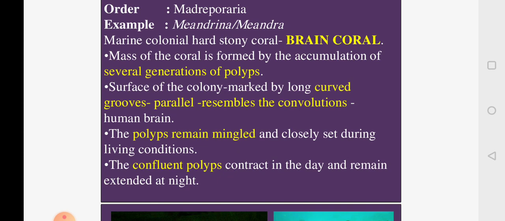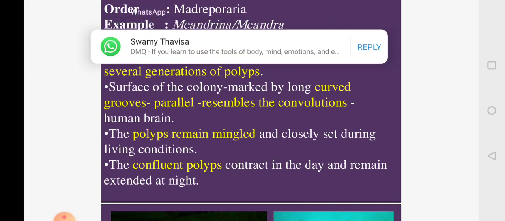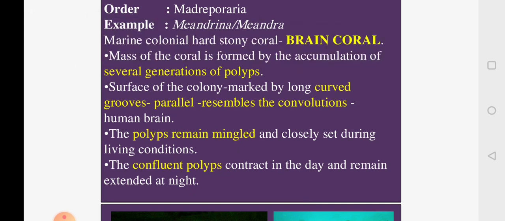If you look at the surface of this colony, you will see long curved grooves. These grooves run parallel to each other, and they resemble the folds of the human brain, which are called convolutions. The surface of the colony is divided into a number of grooves running parallel to each other, resembling the folds of the human brain. So it is called the brain coral.